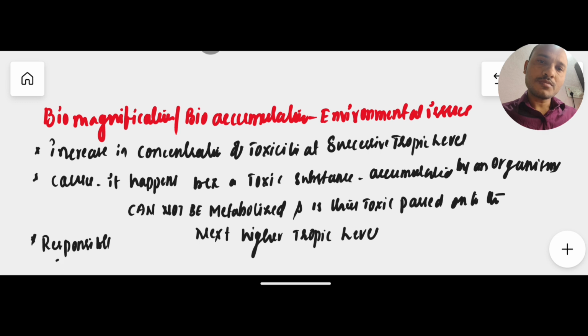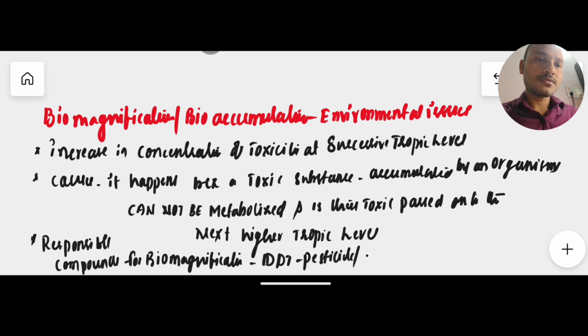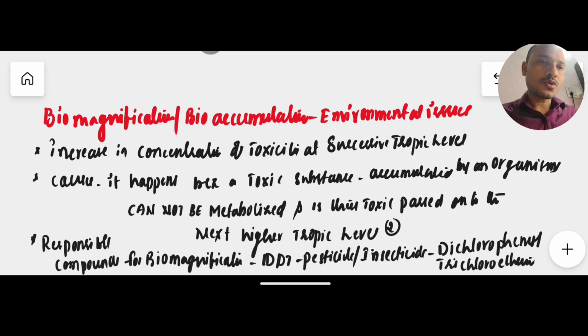Responsible compounds for biomagnification are DDT, which is a pesticide or insecticide. DDT means dichlorodiphenyltrichloroethane. And one more important group of compounds responsible for biomagnification are heavy metals. As per NCERT, two heavy metals are given. One is mercury, and one more is cadmium.